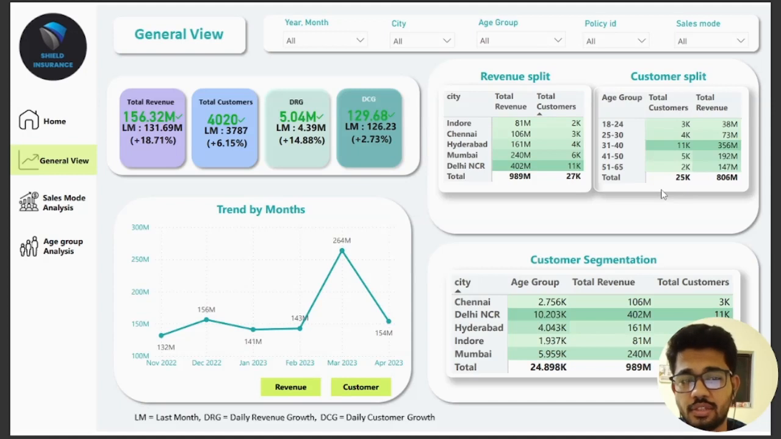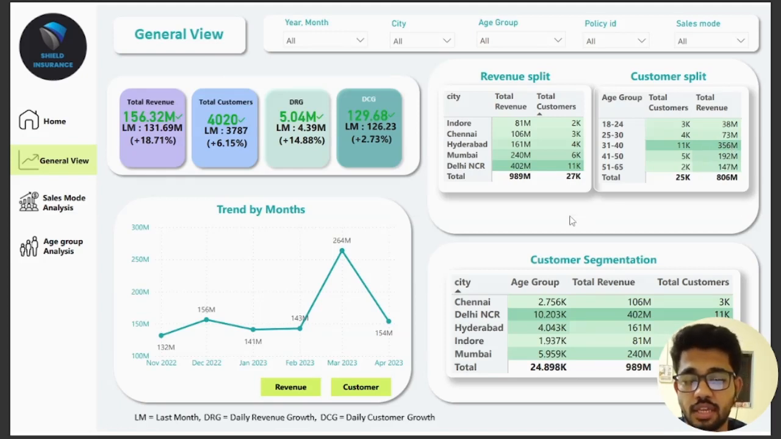We will see this customer split by age group, total customers, and the total revenue as well. So we can clearly see that for the age group of 31 to 40, we have the highest number of customers, which is around 11,000, and the total revenue as well is the highest with 356 million, followed by the age group of 41 to 50, which is around 5,000 customers with a total revenue of 192 million, and it is followed by the age group of 25 to 30, where total customers are around 4,000, and they are generating a total revenue of 73 million.